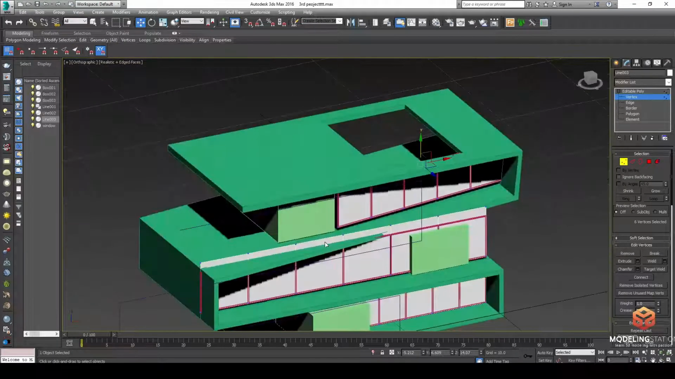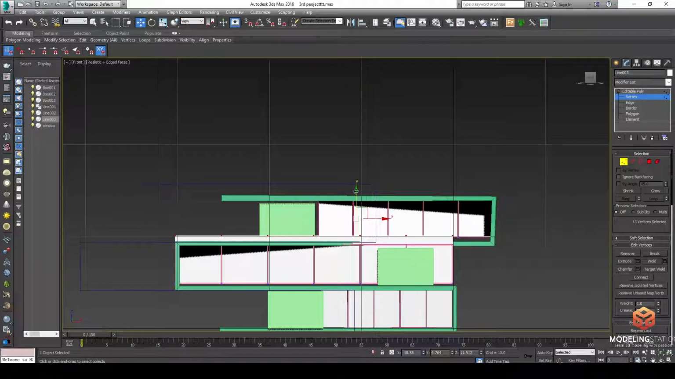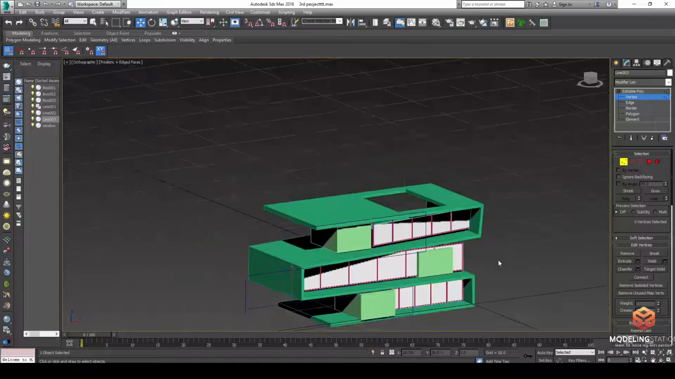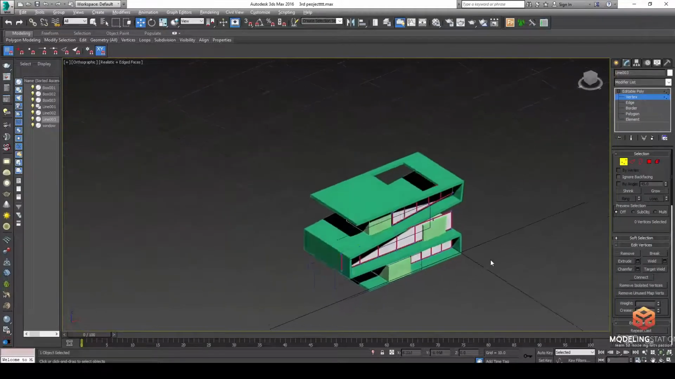Same thing. Select each vertex. Go to the front view, Z, and then reduce it. And this is our modeling.